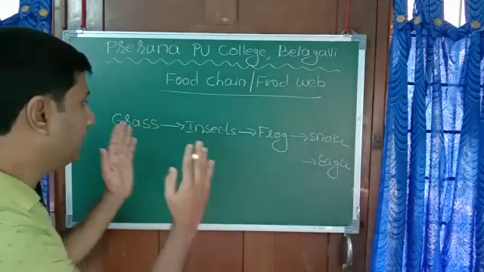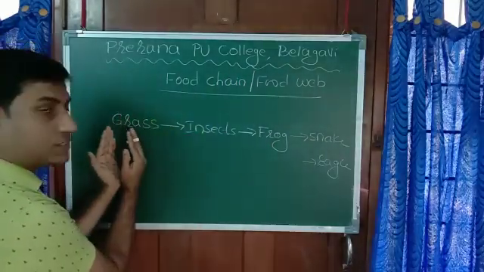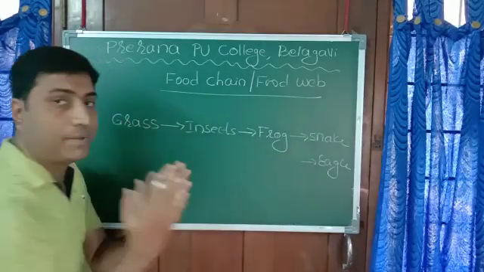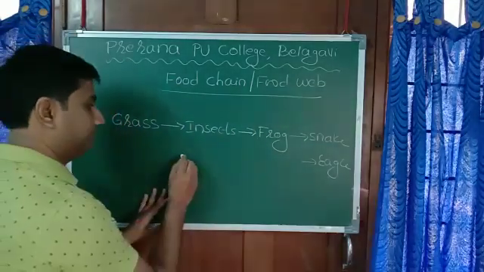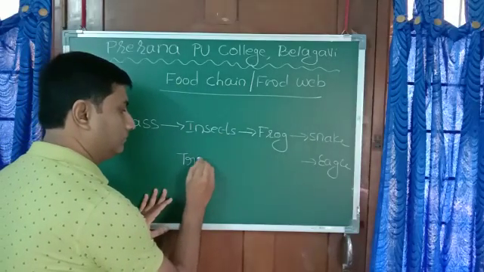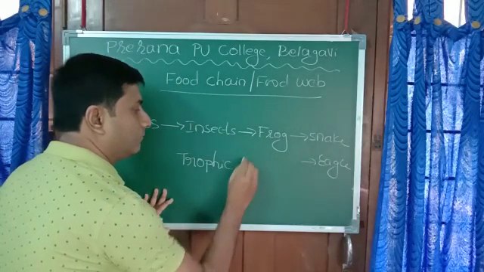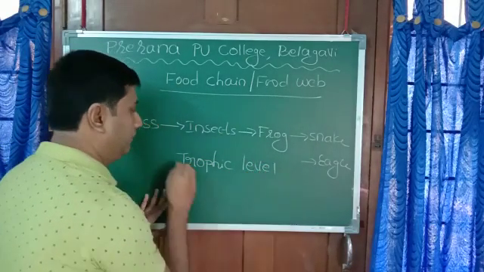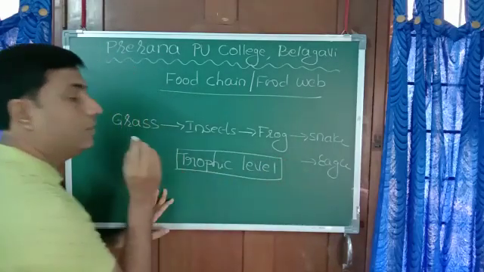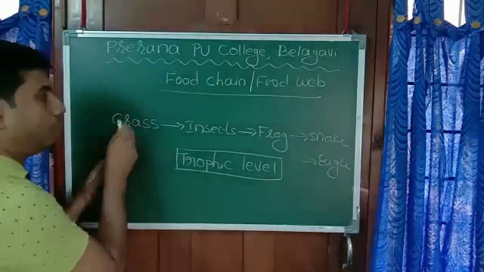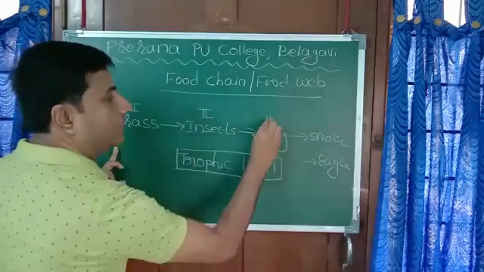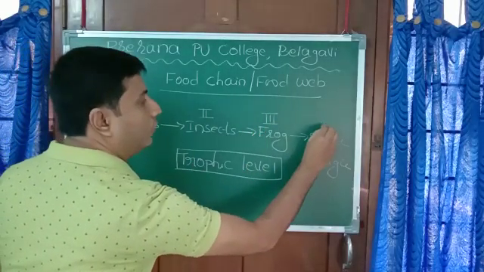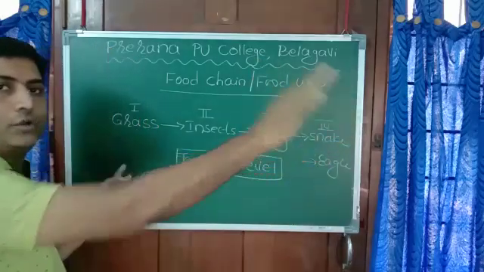And in the food chain, every step, this is the first step, second step, third step, every step is called a trophic level. This is the first trophic level, this is the second trophic level, this is the third trophic level, this is the fourth trophic level, and so on.